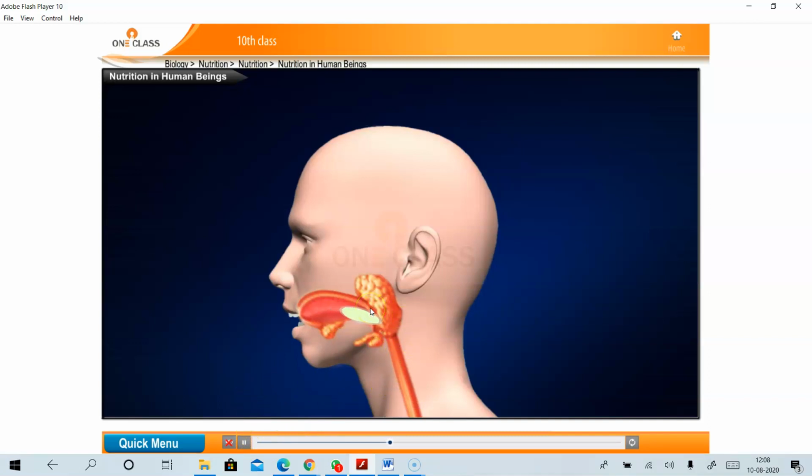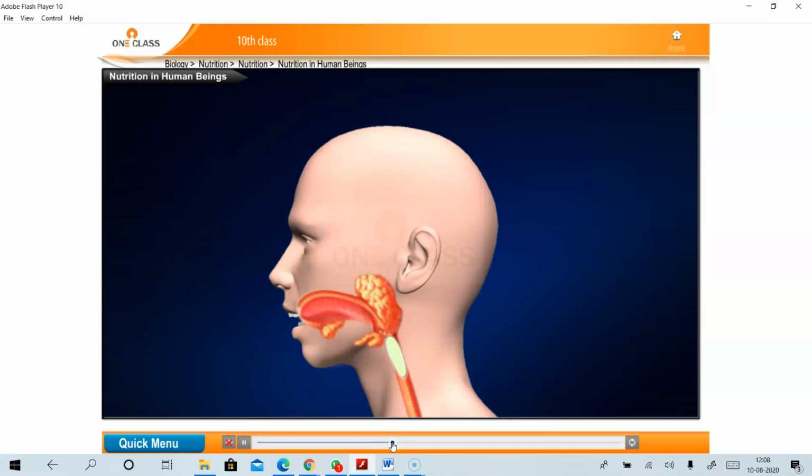Secretion of saliva makes the food slippery. You can see the picture here, how the food is getting transported to the next part of our body. This is the formation of bolus in the mouth. So with the secretion of saliva, the food becomes slippery, which helps in easy passage.